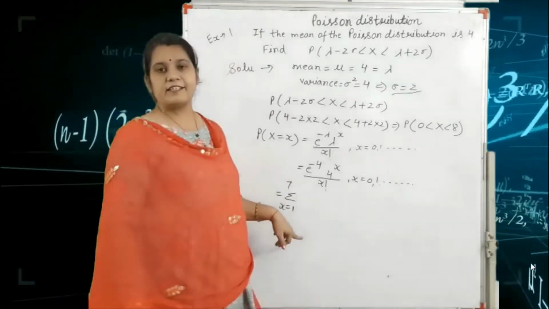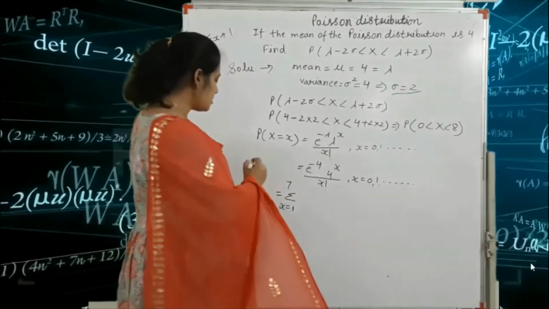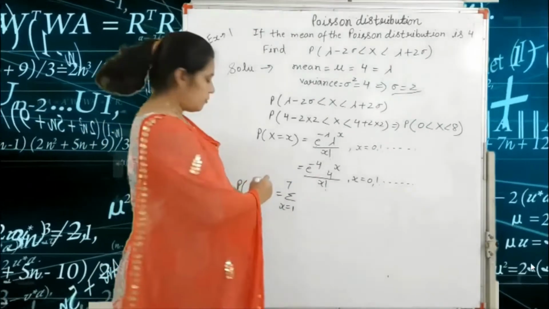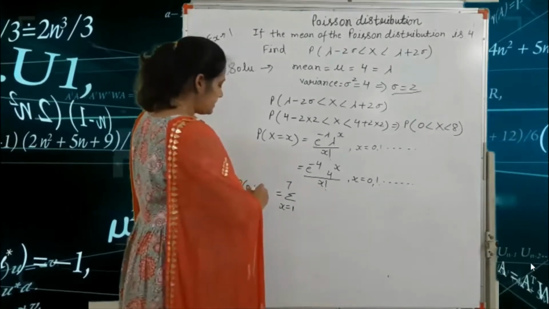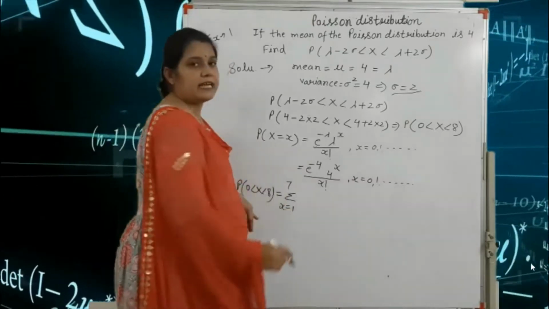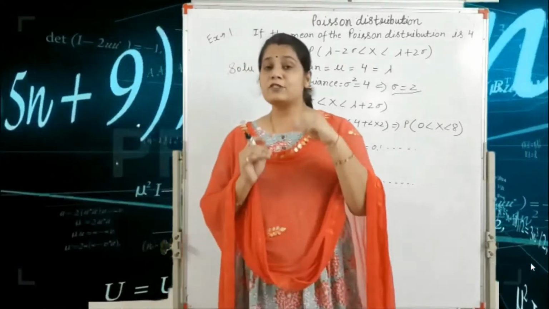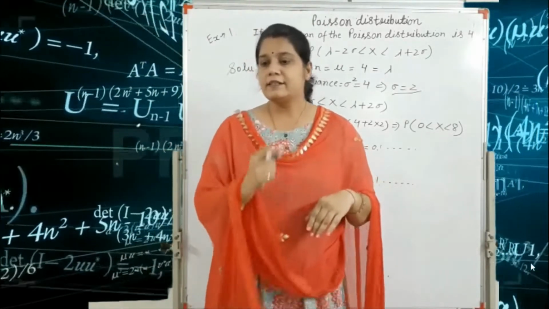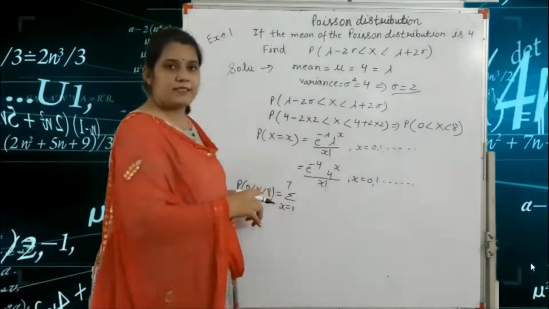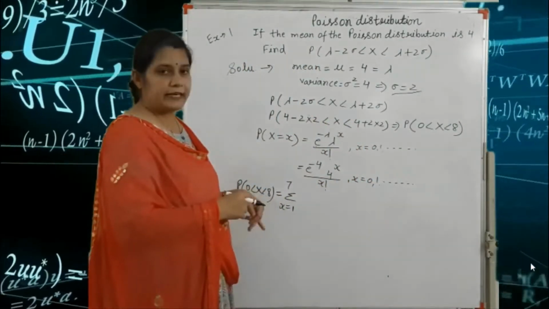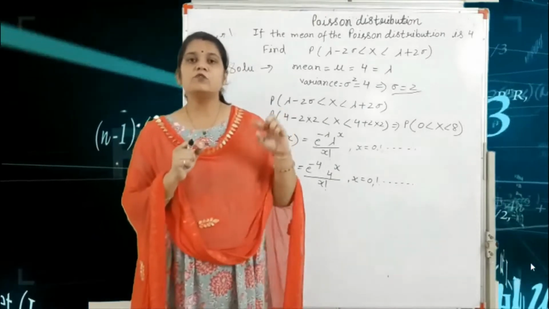Why do we write 1 to 7? Because we find the probability of 0 less than x less than 8, which means 0 and 8 are not included in this range. So we write 0 less than x less than 8, that means summation x is equal to 1 to 7.